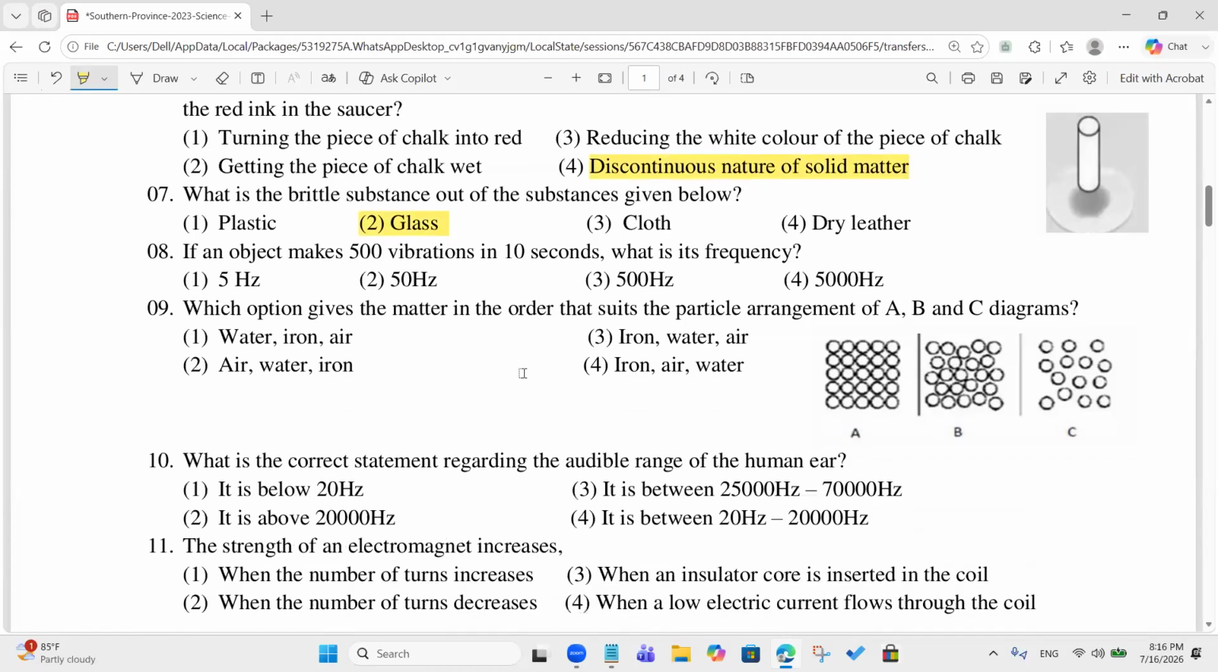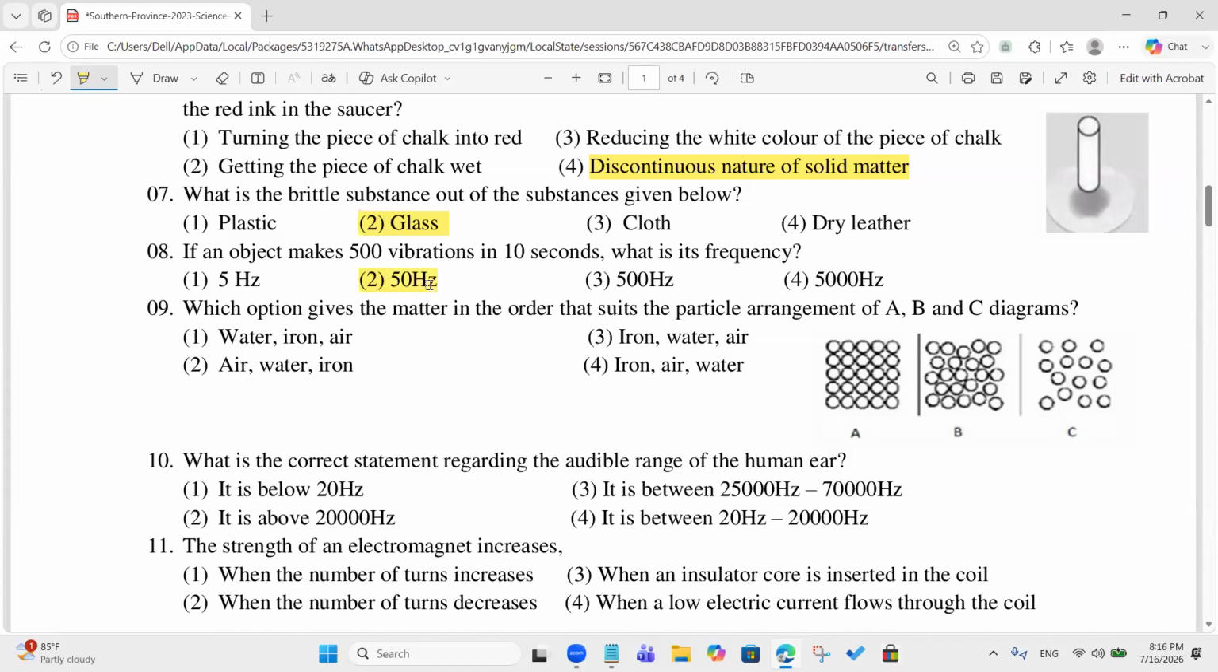If an object makes 500 vibrations in 10 seconds, what's the frequency? 50 hertz. How do you find it? Divide by 10. Yeah, the frequency equals number of vibrations divided by time, right? So the answer is 50 hertz. Which option gives the matter in order?